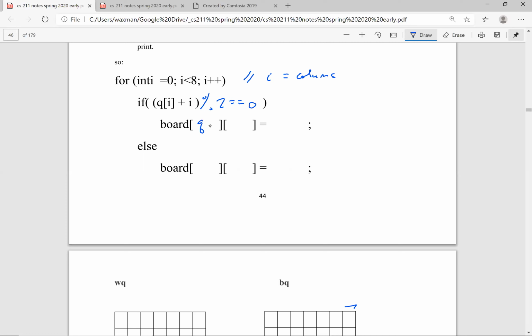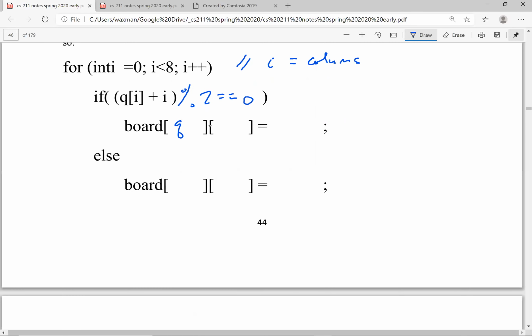It's Q sub I and I, right? This is row Q sub I and column I. So since it's going to be even, that's going to be the address of a what? Of a white queen. Otherwise, board sub Q sub I is going to be the address of a black queen. That's basically the idea. So how's that going to work?